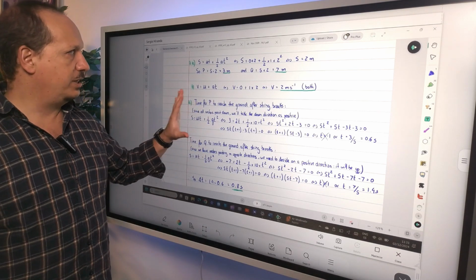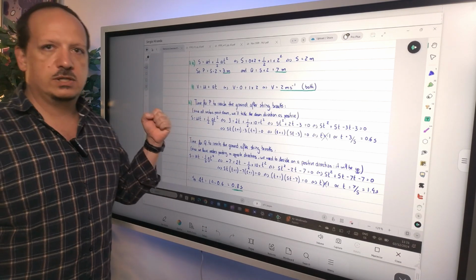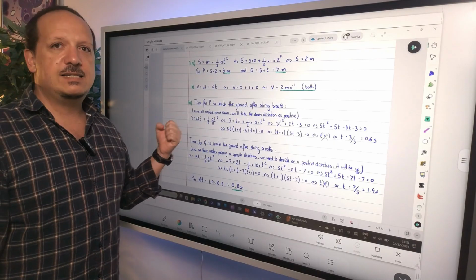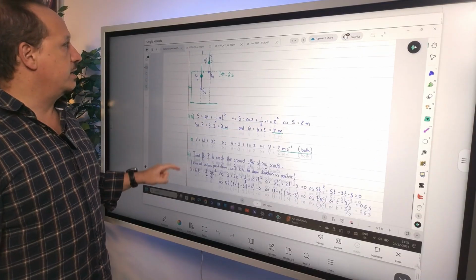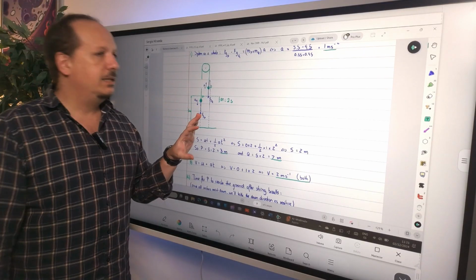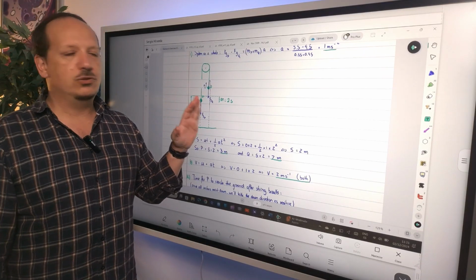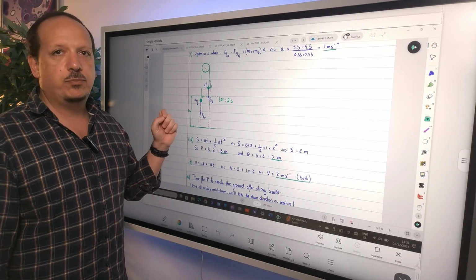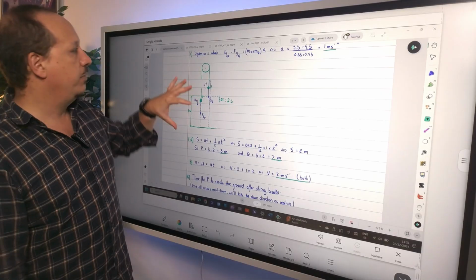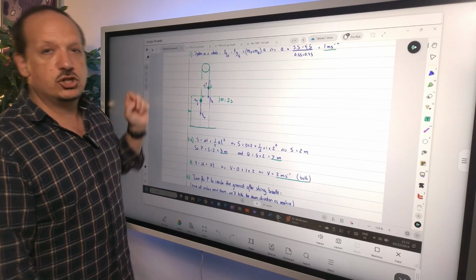I hope that with this question you understand the importance of the signs in these equations, the fact that they are vectors, and the importance of deciding the positive and the negative value, not in terms of directions up, down, or left, right, when you have pulleys, but in terms of the direction of motion.